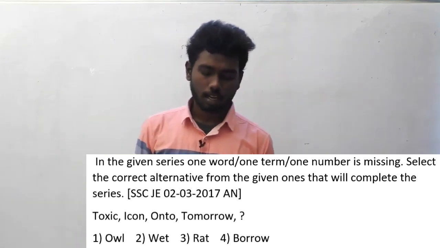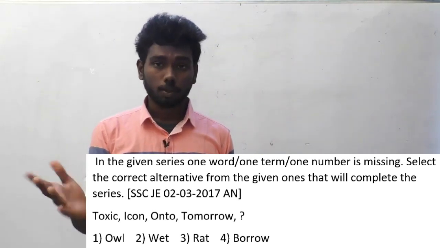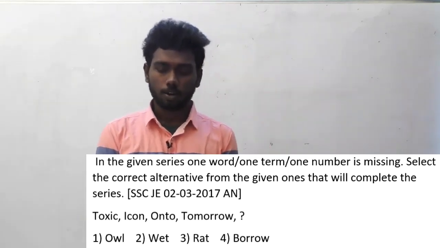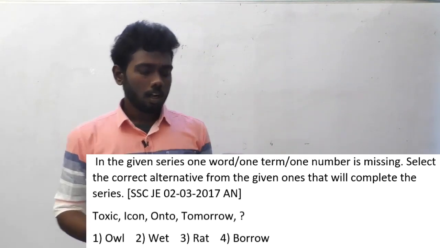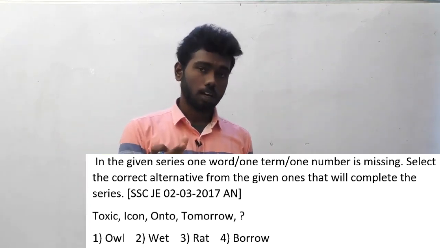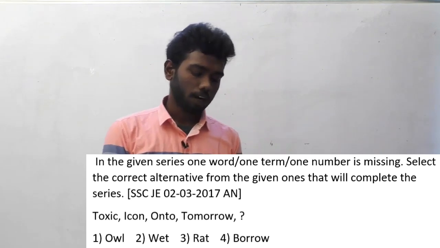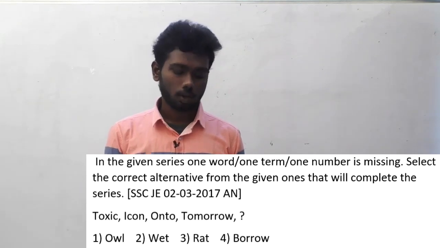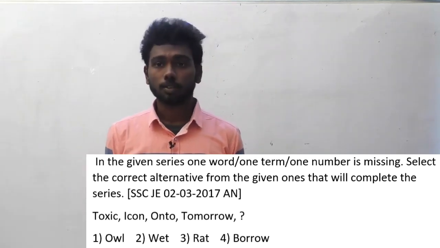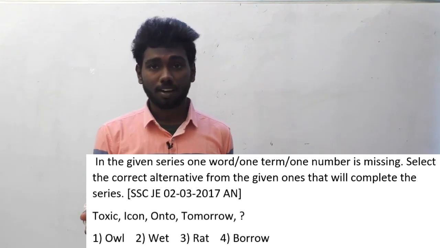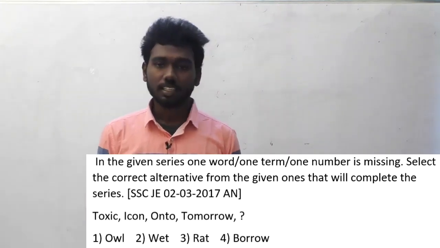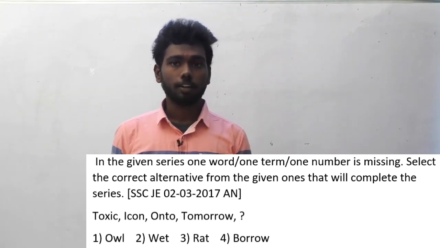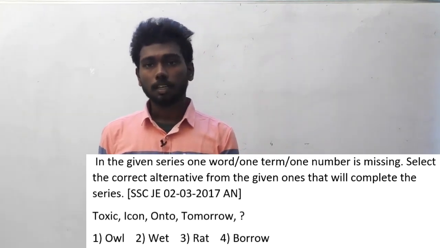These are the options, and you can try to figure out the logic here. This is an easy question. I am going to say the logic also here. Look at the series words carefully. For toxic, the last 2 letters are IC. For icon, the first 2 letters are IC. So obviously, you might have found out the logic now: the last 2 alphabets of the first word are equal to the first 2 alphabets of the next word.